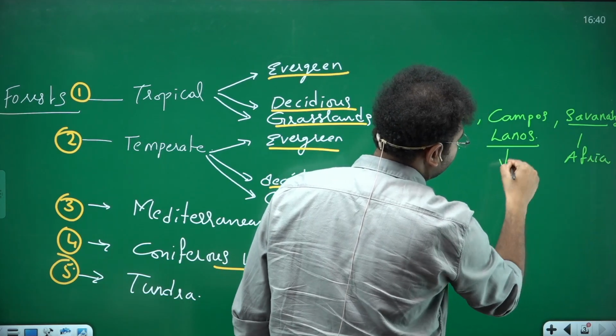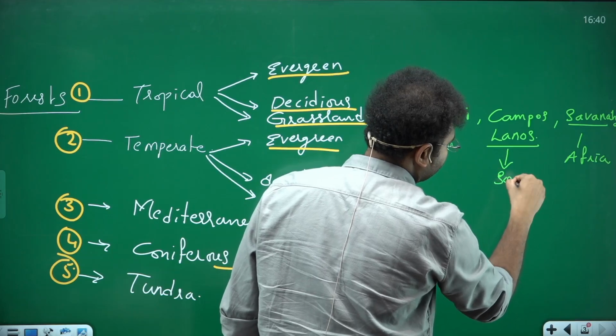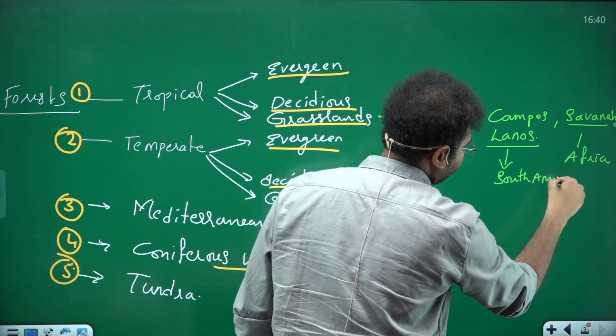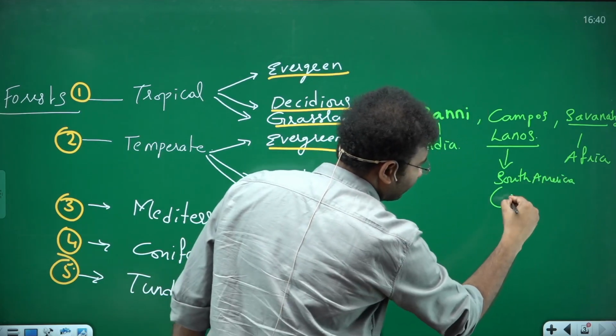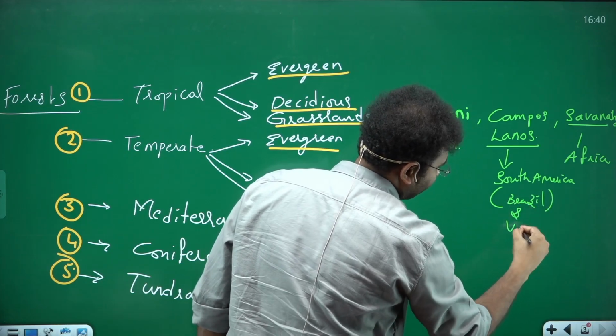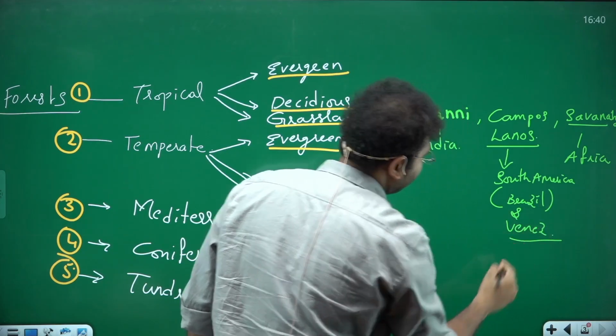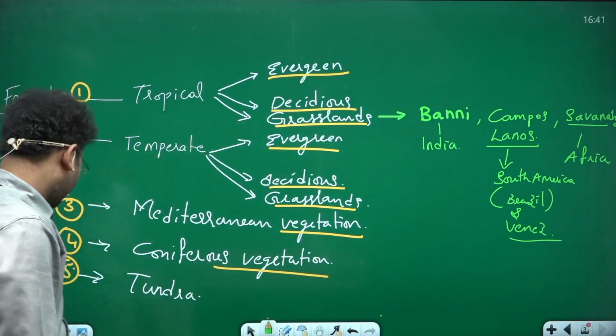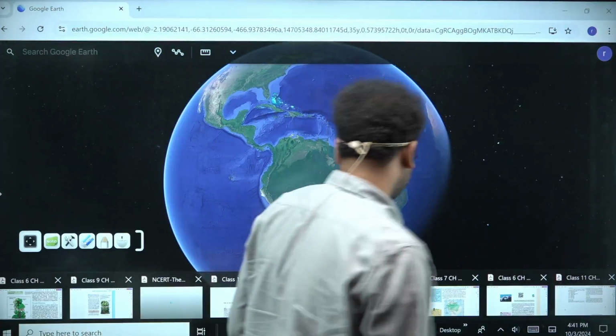So these two are in South America. That is, one is in Brazil and the other is in Venezuela. Right? Can I say? So first go and look into the NCERT that you have opened here.